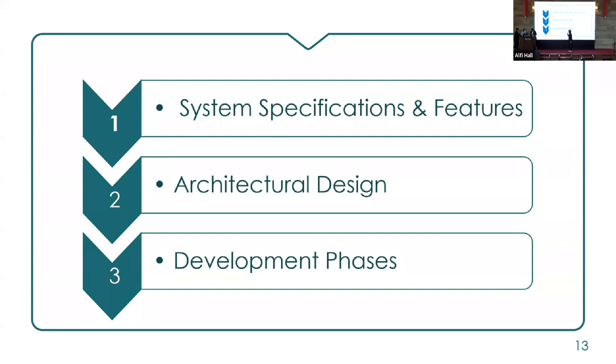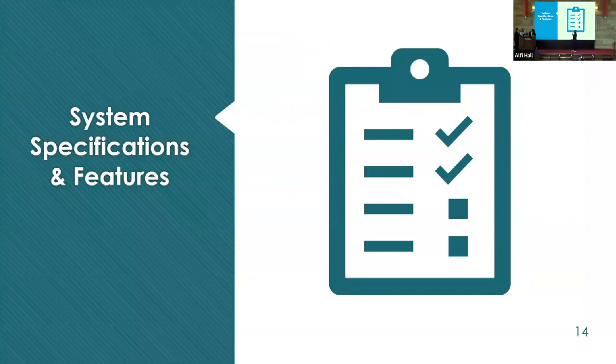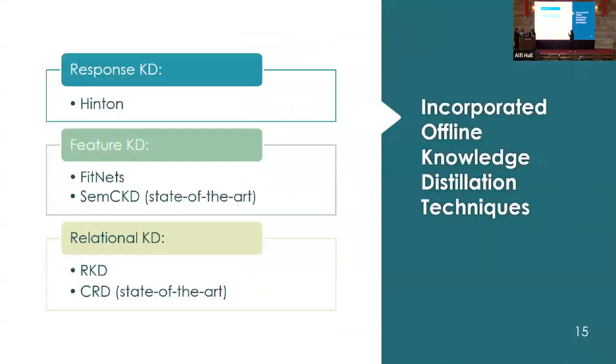Okay, so I'll go through our design for you. First, I'll go through the system specifications. Next, I'll discuss the architectural design. And finally, I'll explain to you our development phases. So for our system specifications and features, our framework aims to have these following offline learning techniques ingrained into it.